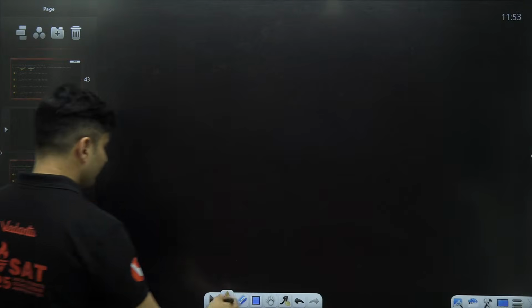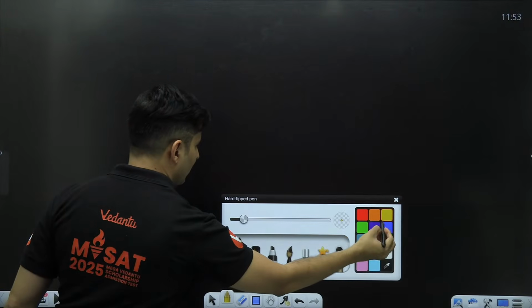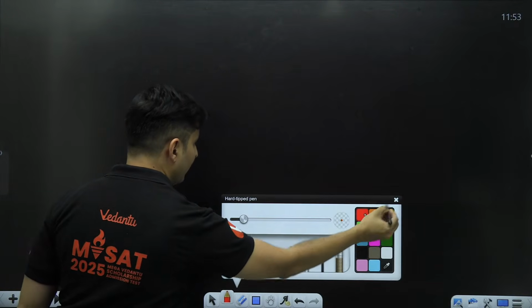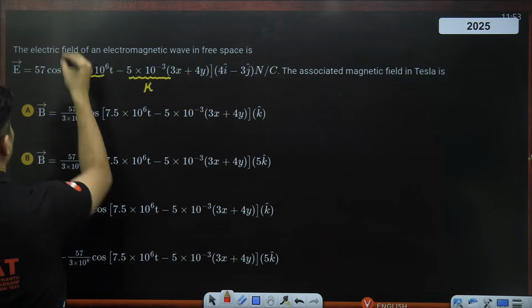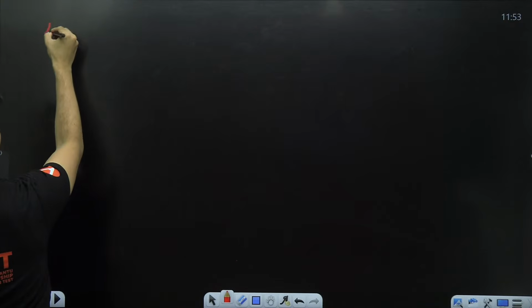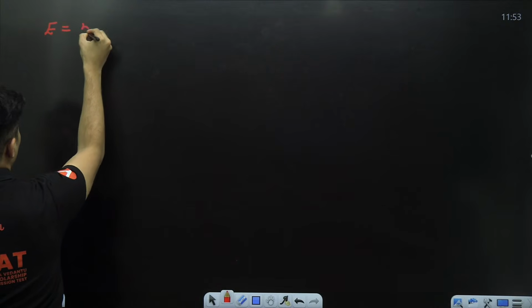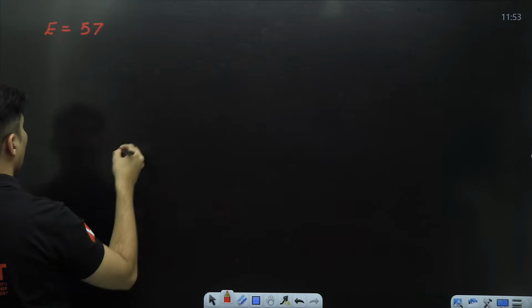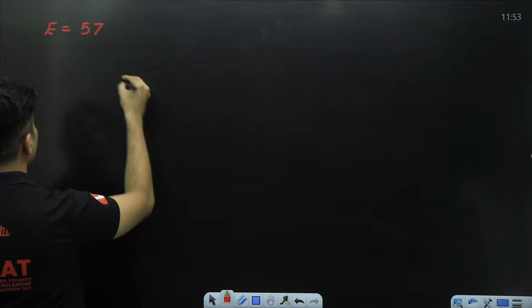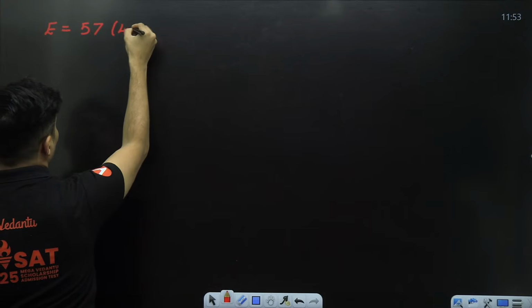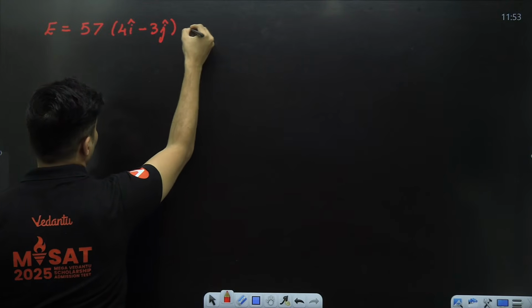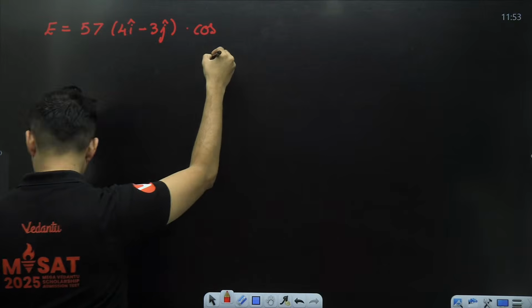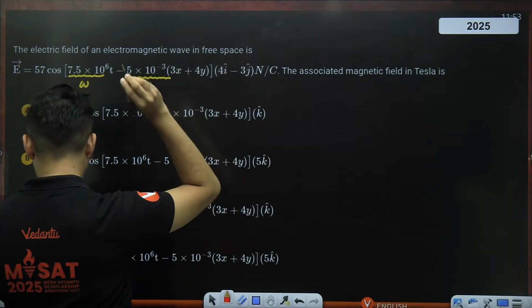I'll tell you. This particular equation for the electric field: E is equal to 57 times 4 I cap minus 3 J cap, then you also have cos, and this whole thing.